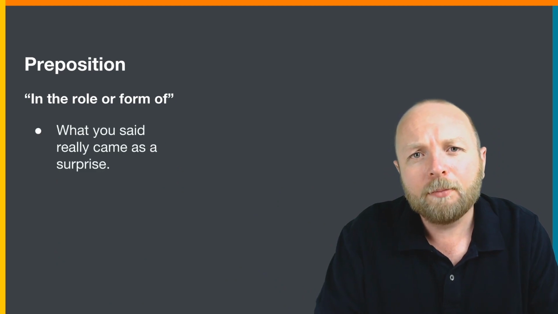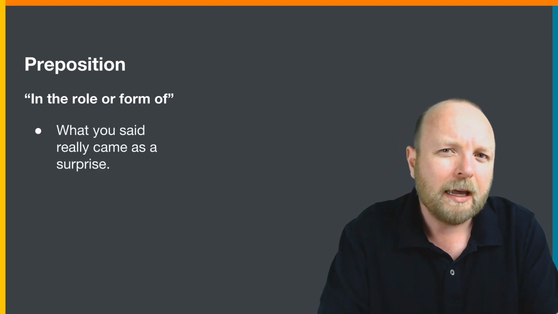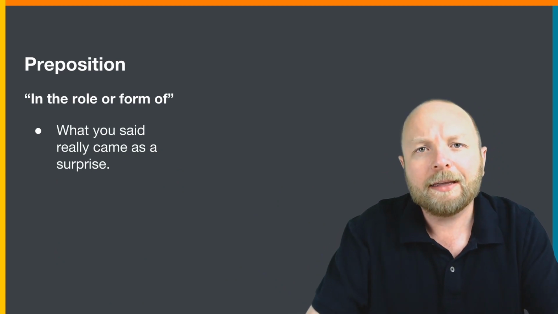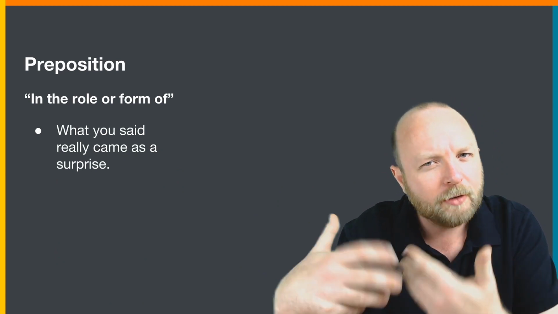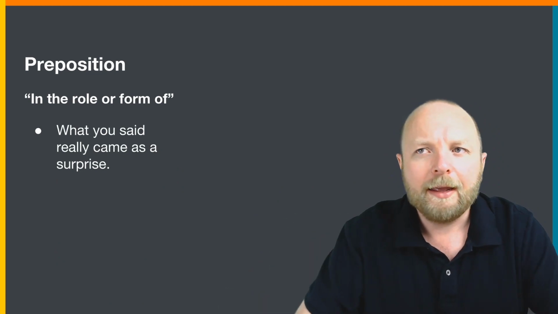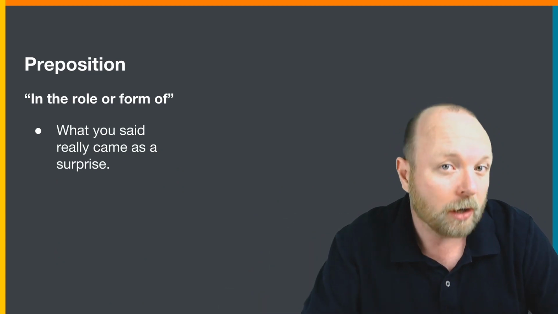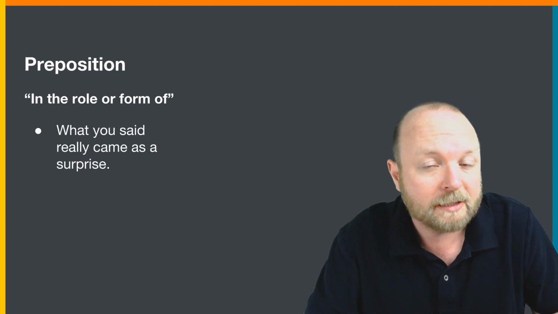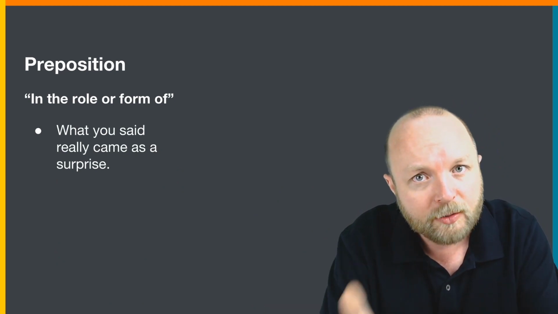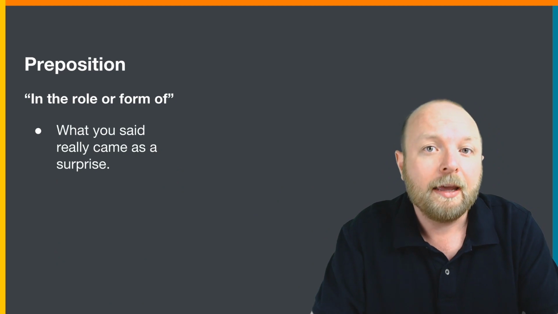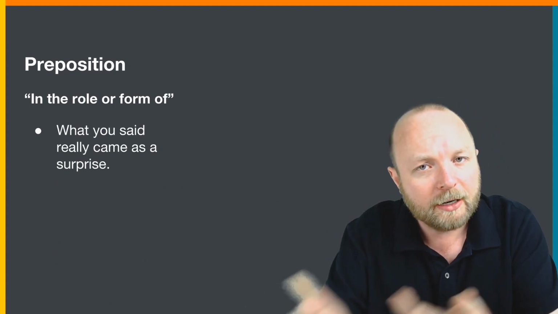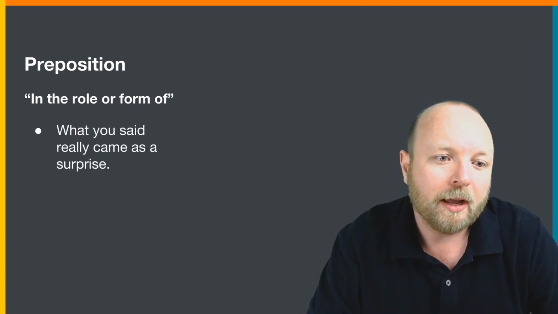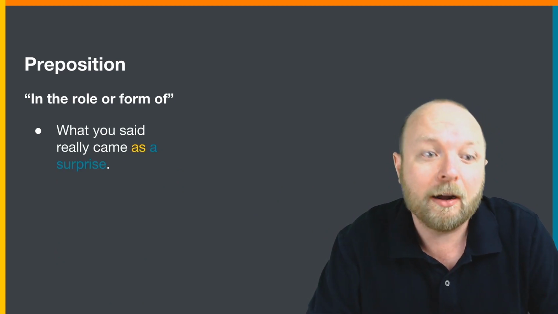And another example, what you said really came as a surprise. Now, this is a kind of phrase we say. It came in what way, in what form? It came as a surprise. It surprised me. It was a surprise. What you said, the thing that you said really surprised me. It came how? How did it come? What form? It came as a surprise. Again, as plus a noun.